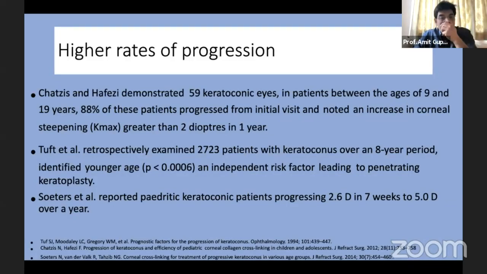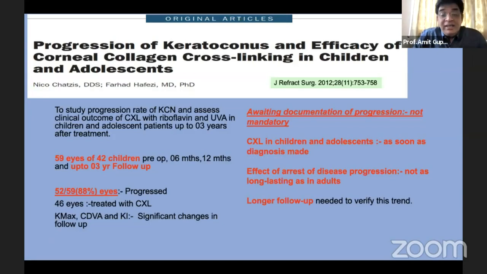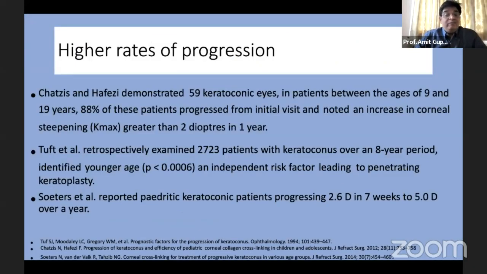This is a very interesting paper by Chatzis and Hafezi. What they have done is they have studied 59 eyes of 42 children, both preoperatively and after follow-up. And they found that the eyes should be treated with cross-linking as soon as the diagnosis is made. They found a considerable difference in patients who had not undergone cross-linking.